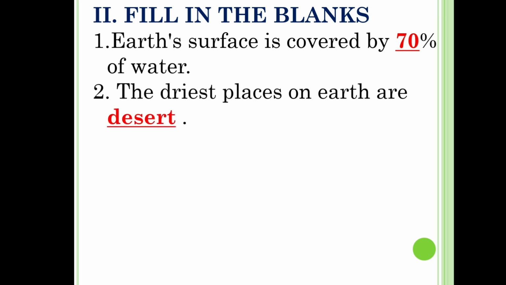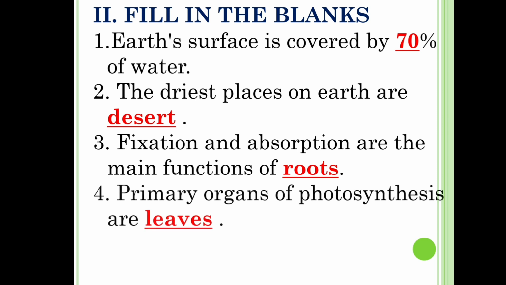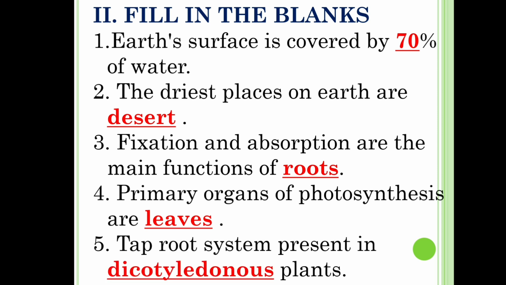Second one, the driest places on the earth are desert. Third one, fixation and absorption are the main functions of roots. Fourth one, primary organs of photosynthesis are leaves. Fifth one, taproot system present in dicotyledonous plants.